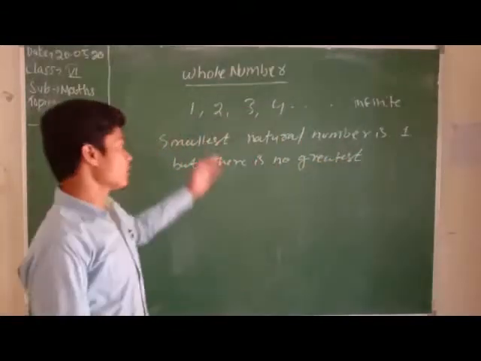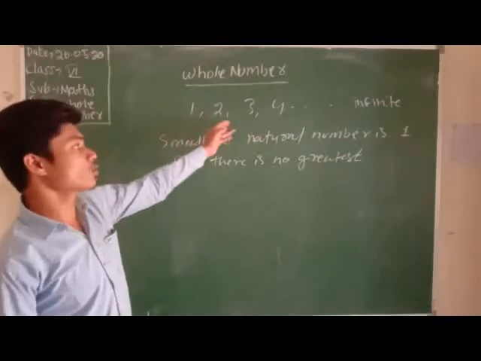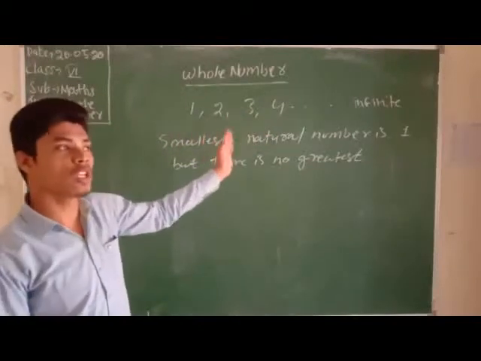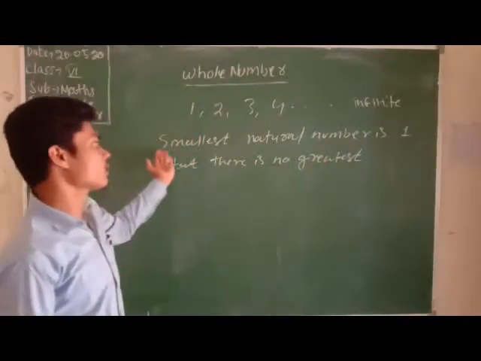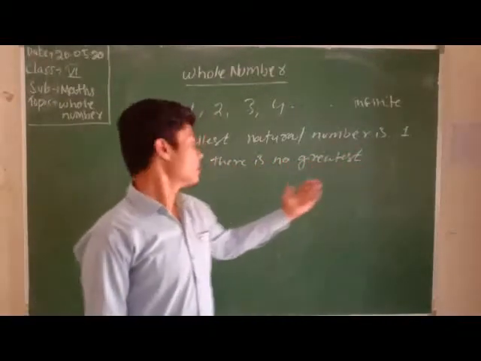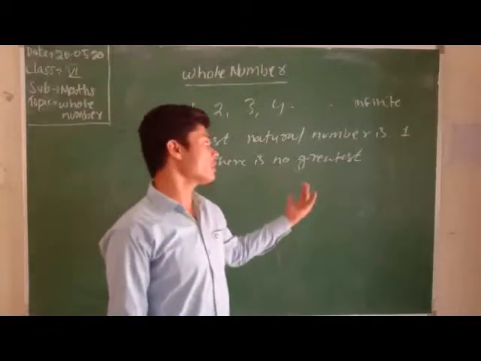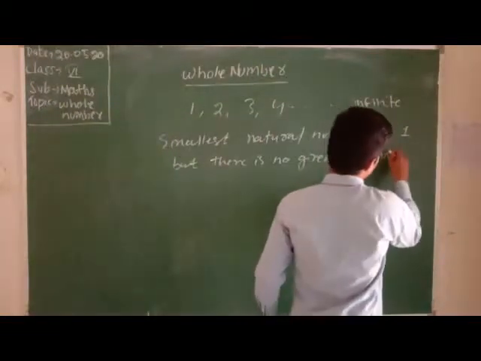All of you know the counting numbers start from 1, 2, 3. That is infinite, which means no limits. We cannot find the greatest number, but we can easily find the smallest number. The smallest natural number is 1, but there is no greatest number. Clear? There is no greatest number.